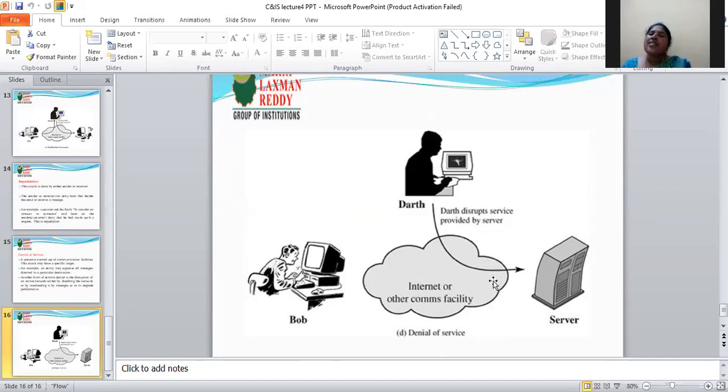Here the server services are disturbed. When the server stops the service without the permission of users, it is called denial of service.